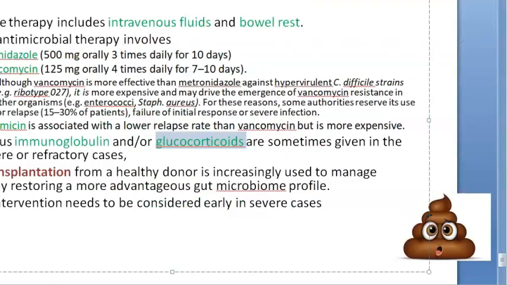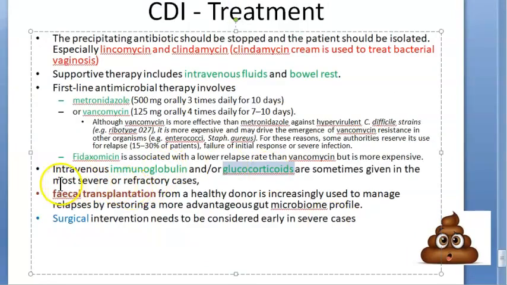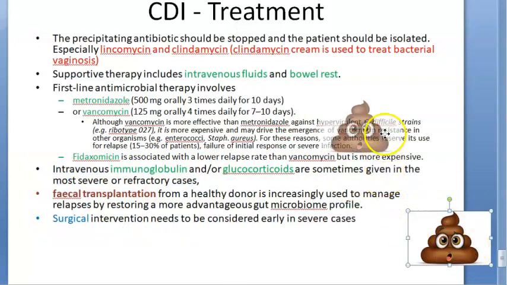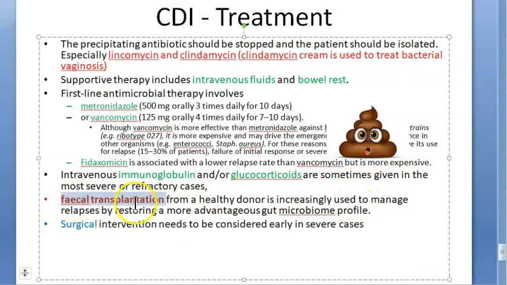What do you say, people? So it is used only in severe or refractory cases. Obviously, see, now the bacteria is growing, so you will not think about giving steroids. But in very severe cases, when they want to control the inflammation, they're talking about giving steroids and intravenous immunoglobulin. Okay, then there is something very strange here called fecal transplantation.